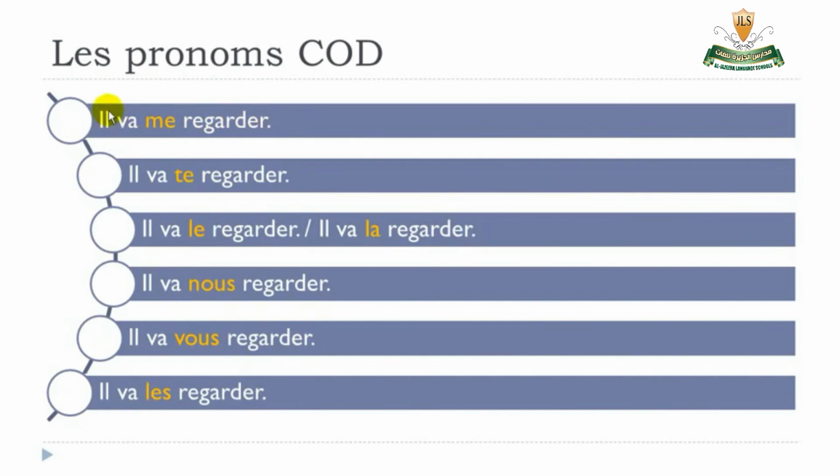So il va me regarder, so he's going to look at me. Il va te regarder. Il va le regarder. Il va la regarder. Il va nous regarder. Il va vous regarder. Il va les regarder.